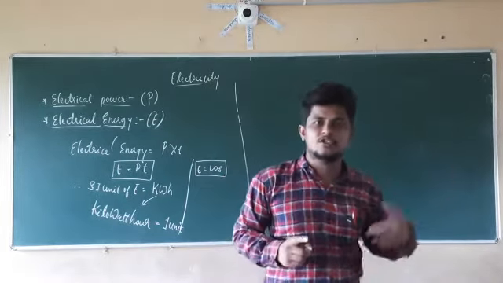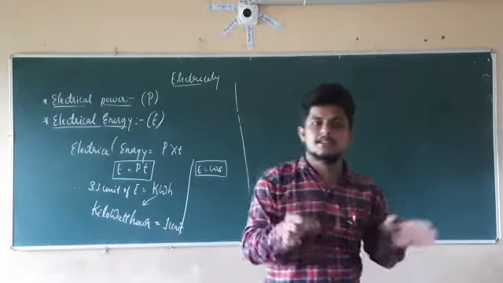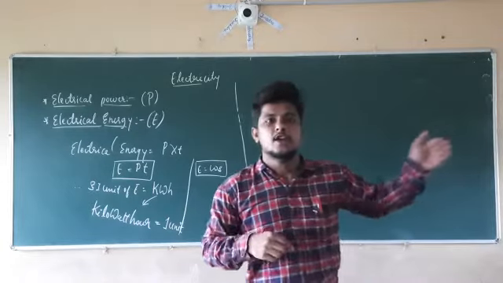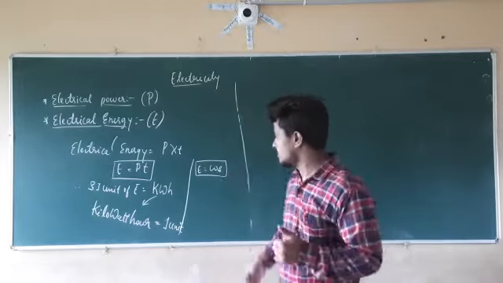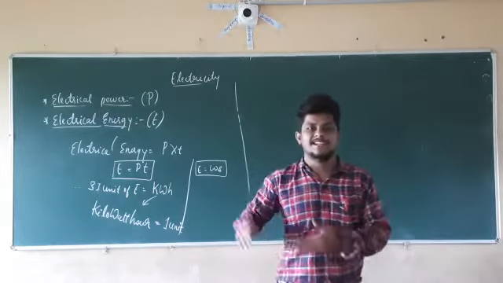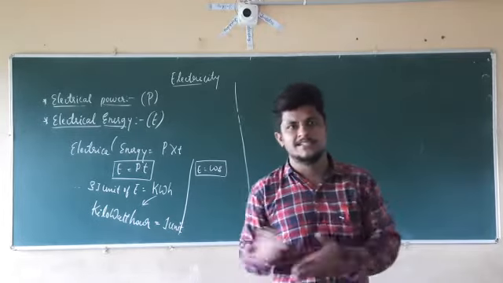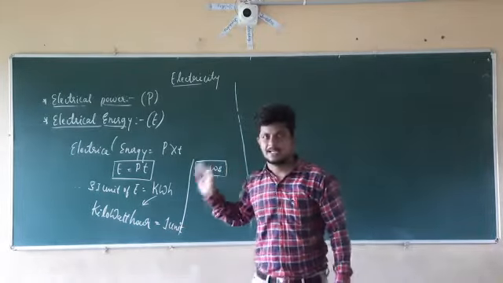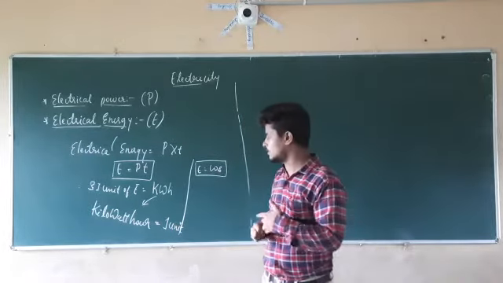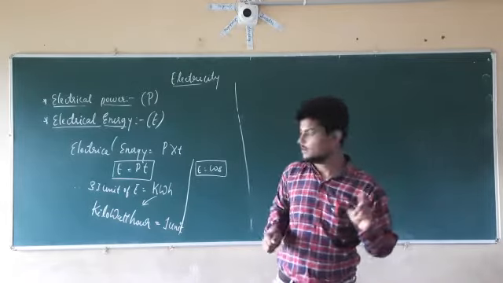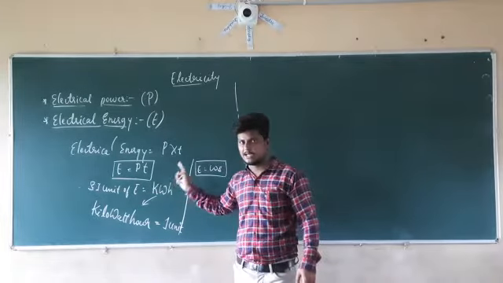If a meter reading shows 20 units, that is 20 kilowatt hour of electrical energy consumed in your home by the equipment used there. So electrical energy is nothing but the meter reading. Whatever we read in our meters is the electrical energy. 1 kilowatt hour is equal to 1 unit, and this is the commercial SI unit of electrical energy.